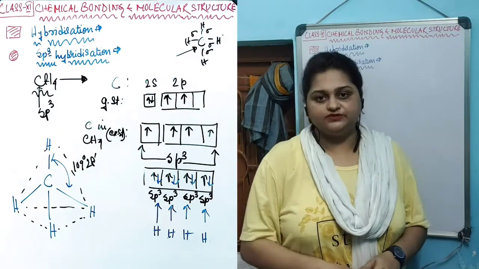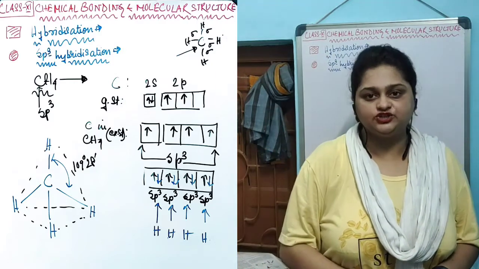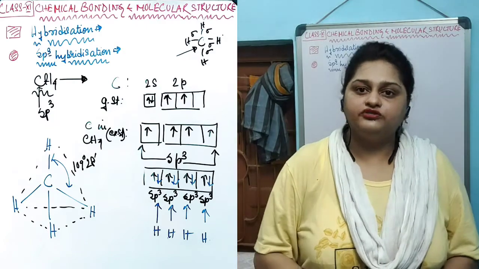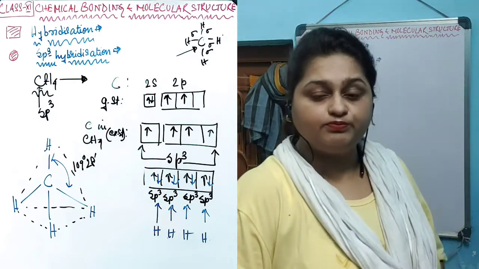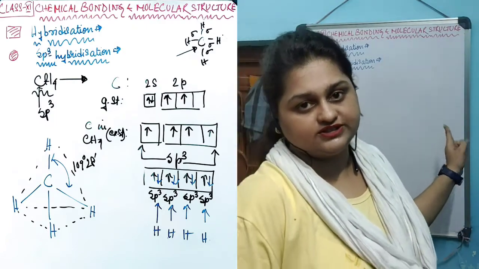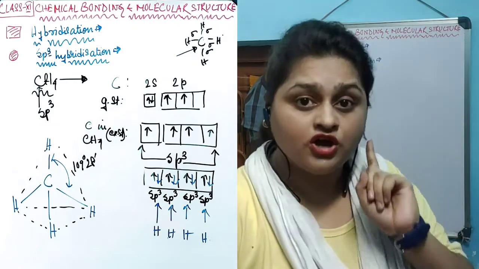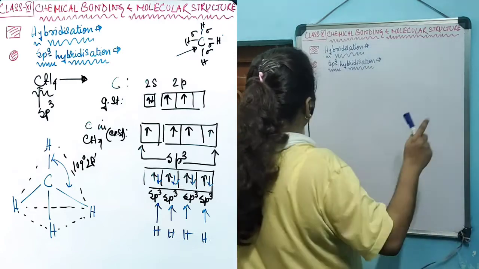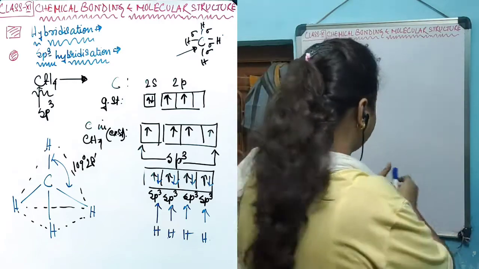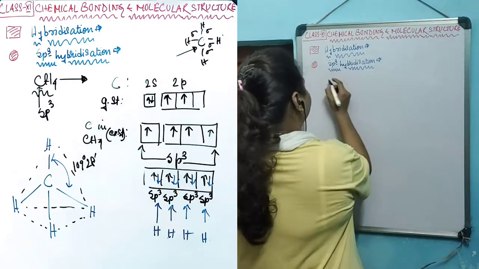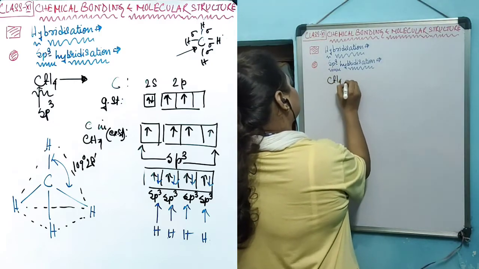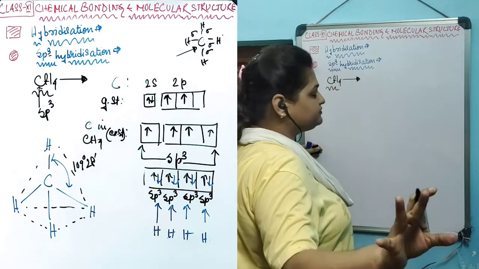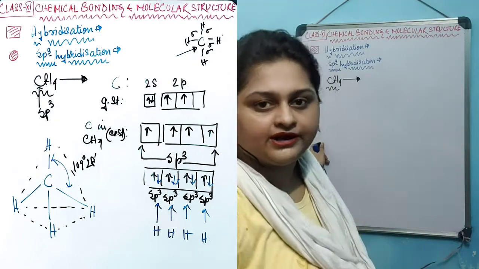The next concept that we are going to study is the hybridization concept. We are going to study this concept with the help of the formation of different molecules by applying this hybridization concept. The first molecule that we are going to study is the CH4 molecule. CH4 is known as methane, which contains 4 hydrogen atoms combined with the central atom carbon.